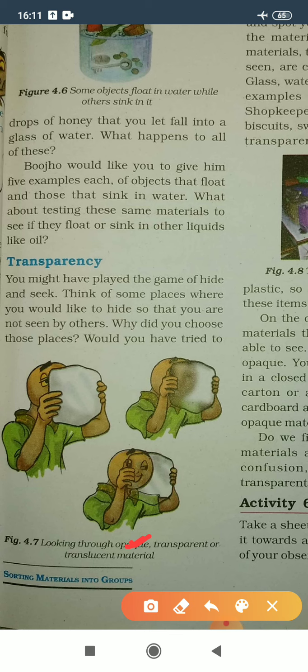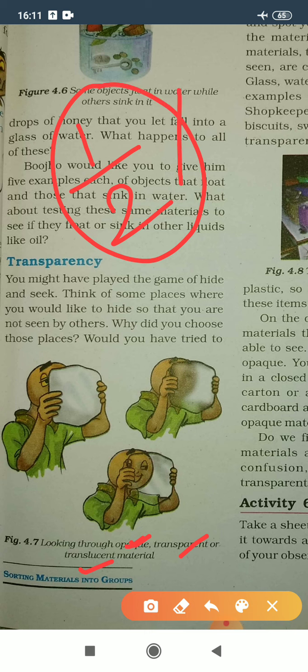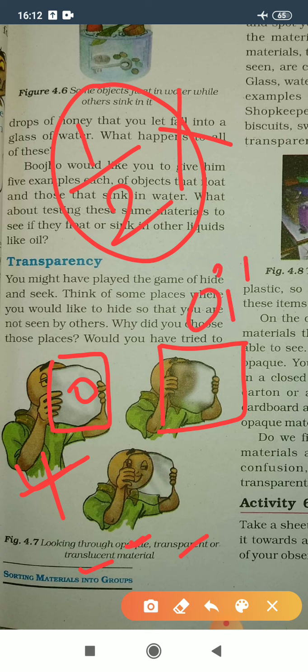So in a simple way, through opaque material we cannot see the other side. In transparent material we can easily see the other side of that material. In translucent material we can see half of it and half we cannot. So you can see here he is using one paper, so he cannot see through the paper because paper is an opaque material. After that he is using one oily paper.